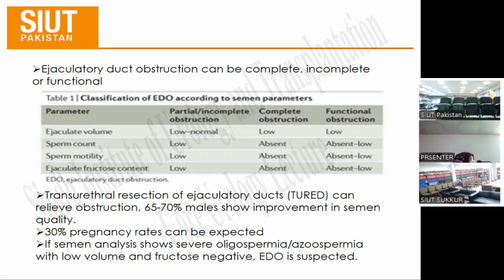Any obstruction has two basic causes. Number one, anatomical, and second, functional. The topics are very different, but we can relate it to PUGO. There is an anatomical obstruction and there is a functional segment which is not peristaltic, which is not moving, which is not letting the flow out.